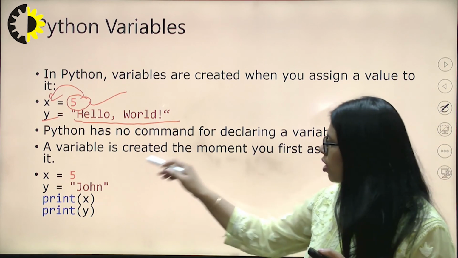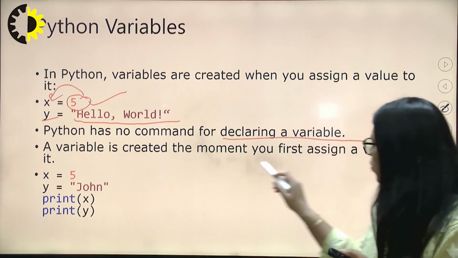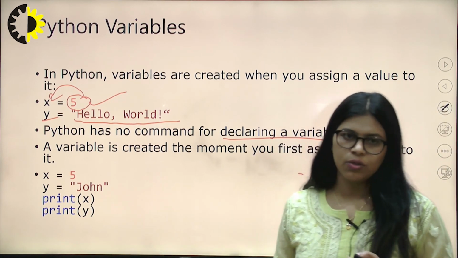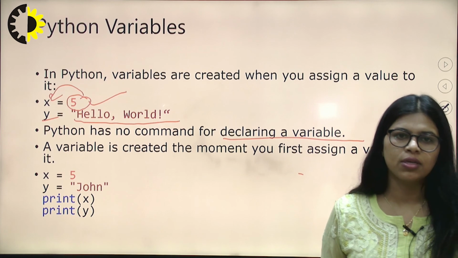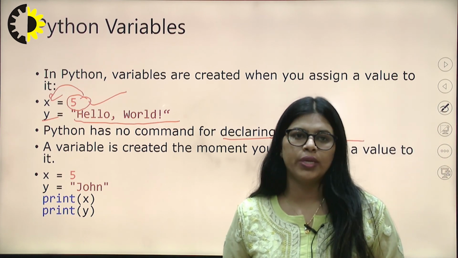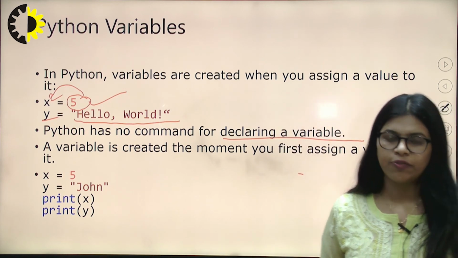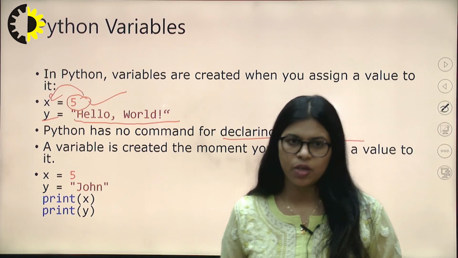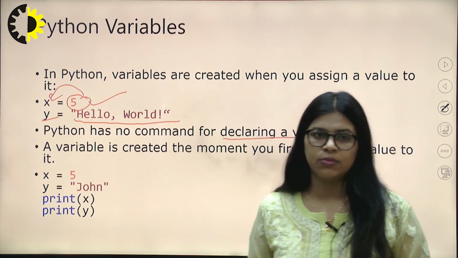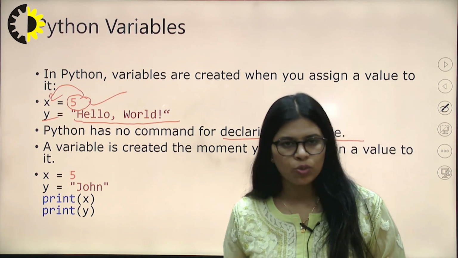Python has no command for declaring a variable. A variable is created the moment you assign a value to it. Means there is no command or data type for declaring variables. As you see in C language, we need data types like integer, character, float for declaring variables. Like if you are declaring 5, you need the data type int, because 5 relates to integer numbers.